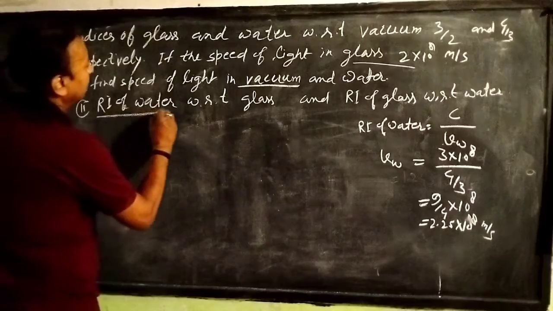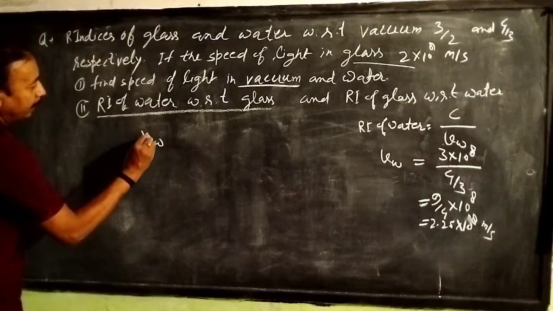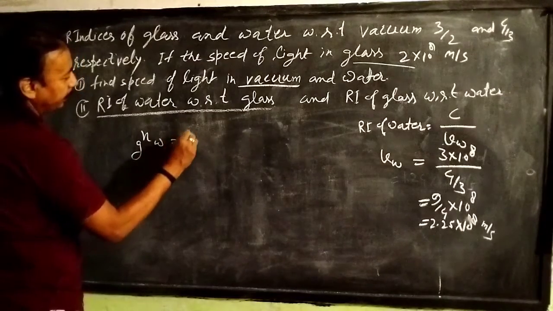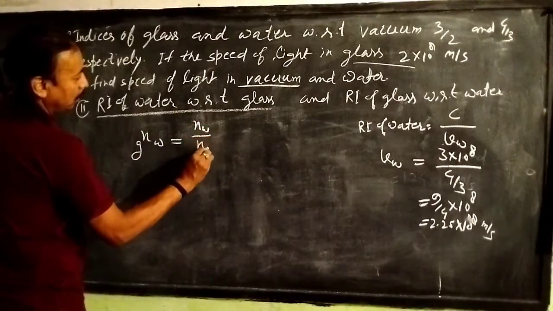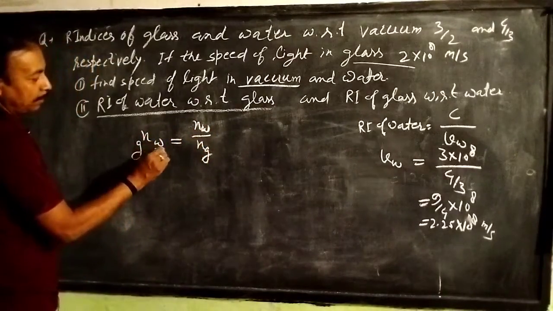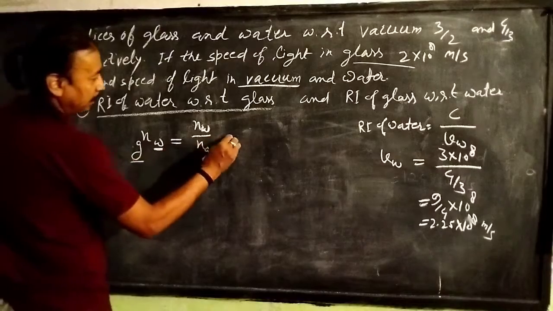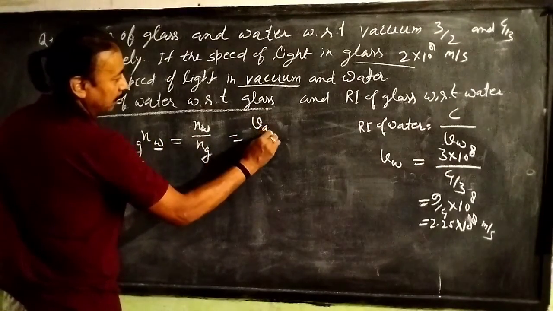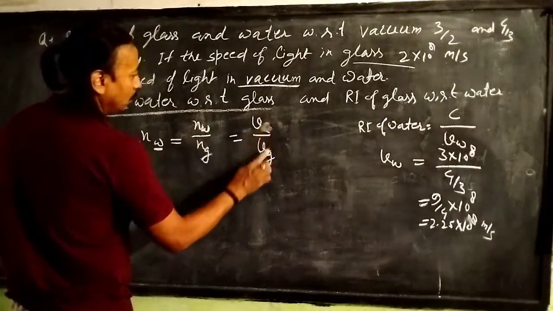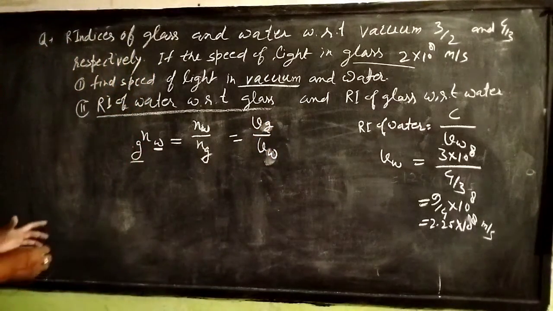We are asked refractive index of water with respect to glass, meaning we have to find out G and W. By the previous formula we can write it as NW by NG, meaning absolute refractive index of water by absolute refractive index of glass. First the refractive index of water will be on top, and the refractive index of glass at the bottom. But if we talk about speed of light, then the speed of light in glass will be on top: VG by VW.